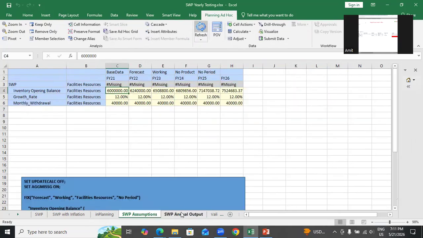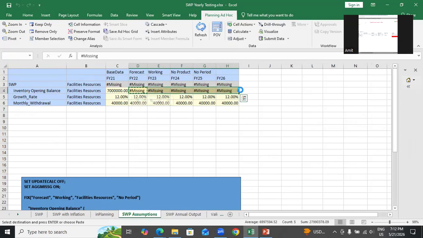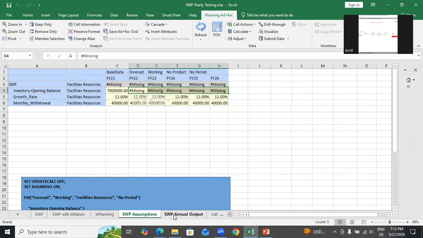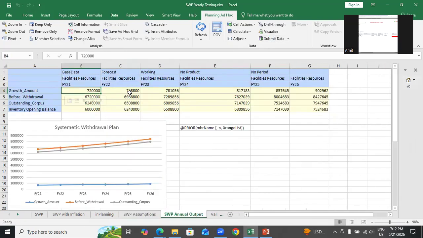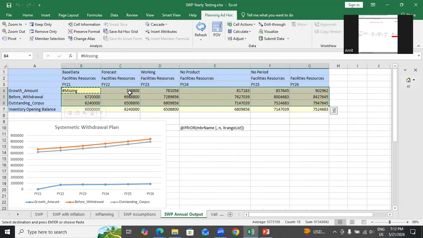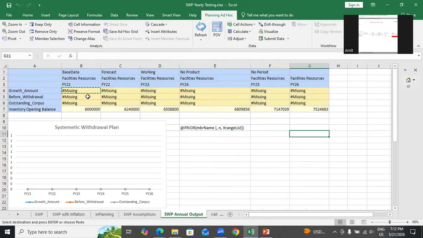Yeah. So once again, I run it. Not 60, I put 70. Submit 70 lakh. This I put #Missing. This is to be calculated. I want to rerun this, same as our requirement sheet. Submit this data. Once again, I clear all data over here. #Missing. Growth, this is all going to calculate. The only thing I need, I already input over here. I need 70K. 70. I need not put it again. Maybe I can hide this as well.